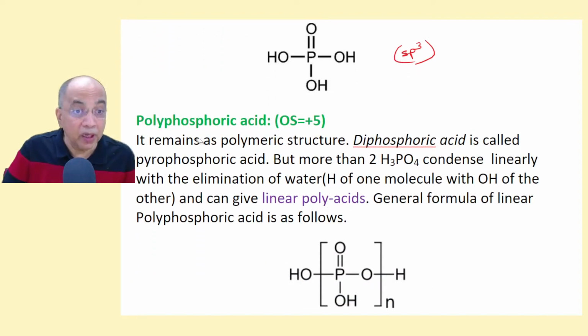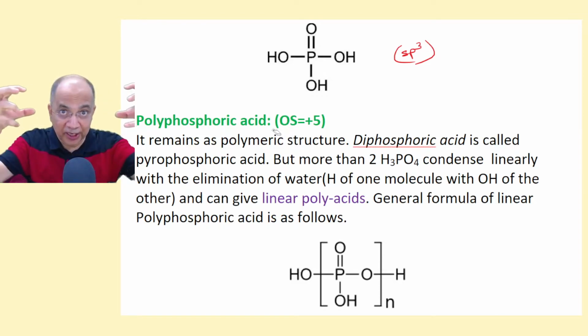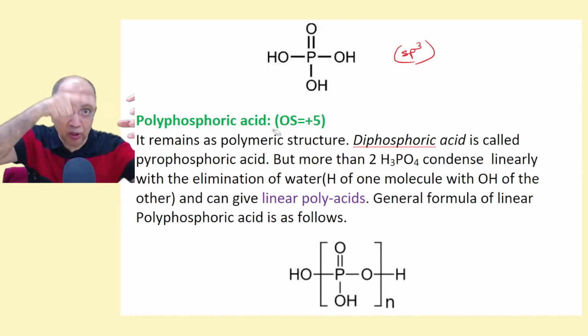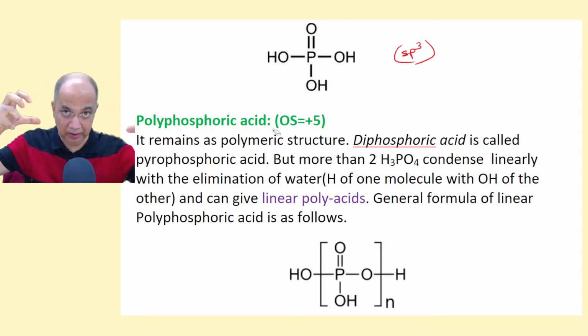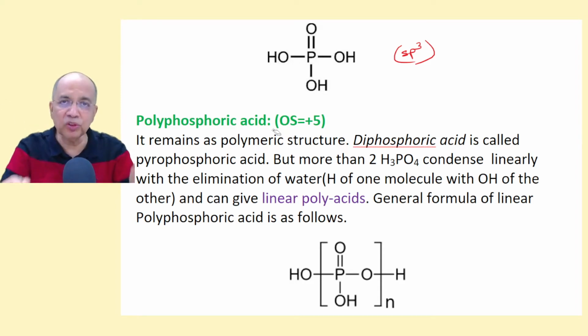And now you must know what is polyphosphoric acid. When more than one phosphoric acid condenses, eliminating a molecule of water in between, it generates polyphosphoric acid. Pyrophosphoric acid or diphosphoric acid, which we discussed just a bit before, belongs to that category.